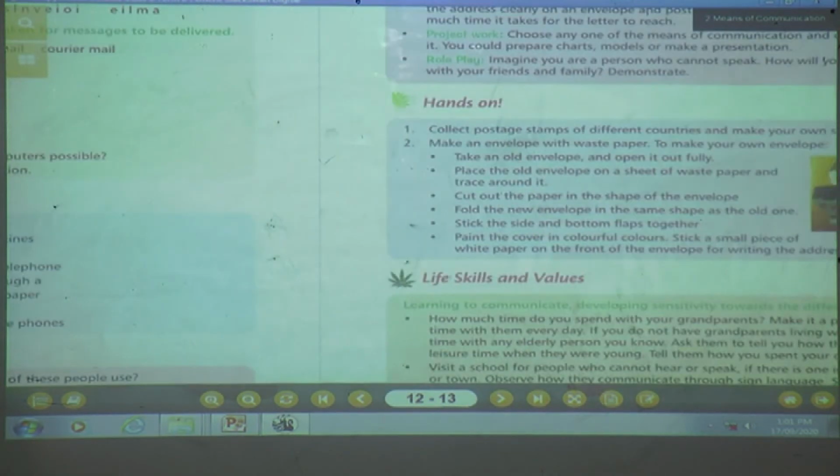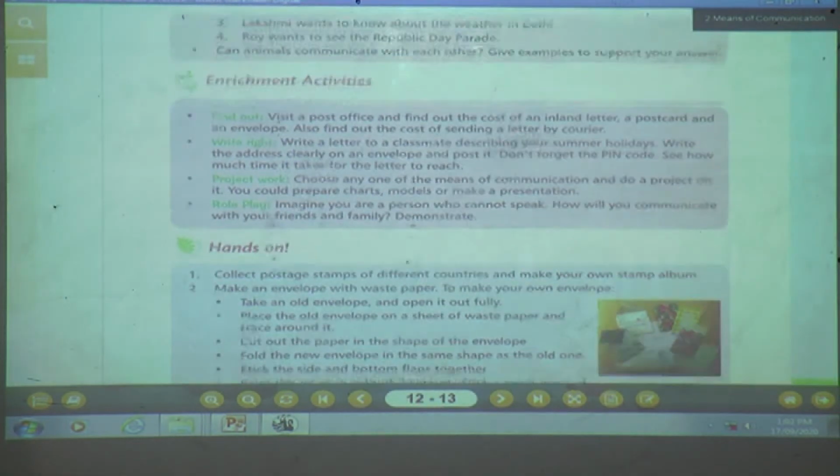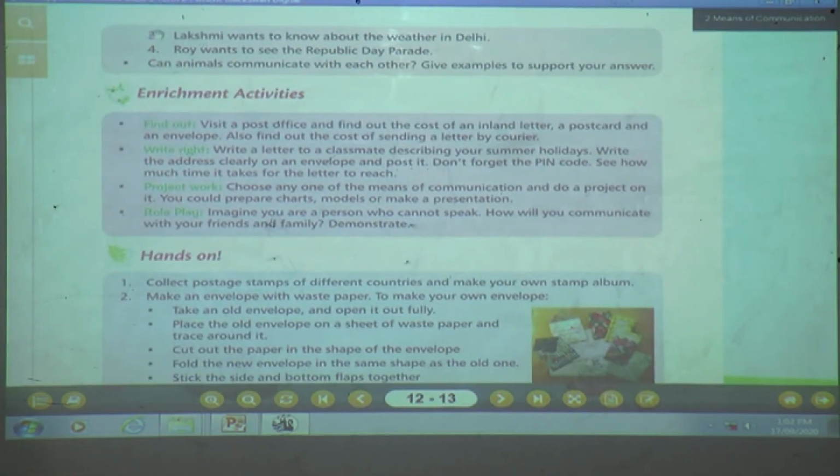Next page, children. Take out the next page. Yes, number 3, what is this? Lakshmi wants to know about the weather in Delhi. Now Lakshmi wants to know about the weather in Delhi. What will she do? Will she use a fax machine, or what will she use? Yes, children? Fax machine, television, telephone. Which means of communication will she use? Yes, children, tell me.